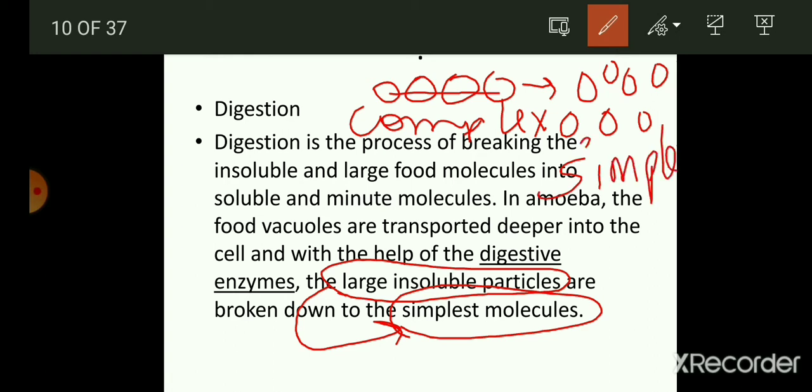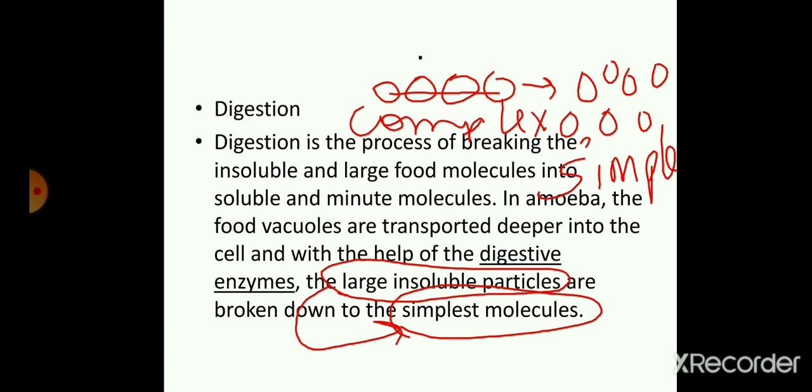And this is done by the enzymes which are known as digestive juice or digestive enzymes. These are the chemicals which are used to digest or to break the complex food into simple food. And not only in amoeba, but these digestive enzymes or digestive juice are also present in the human body and animal body also.